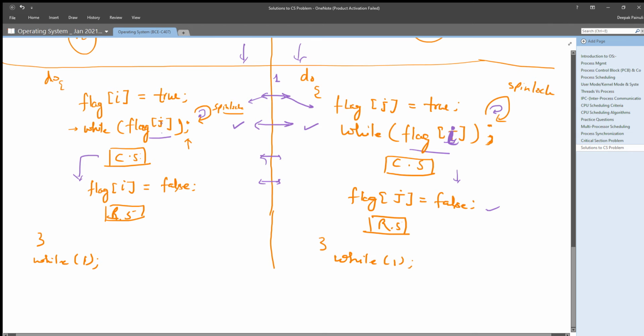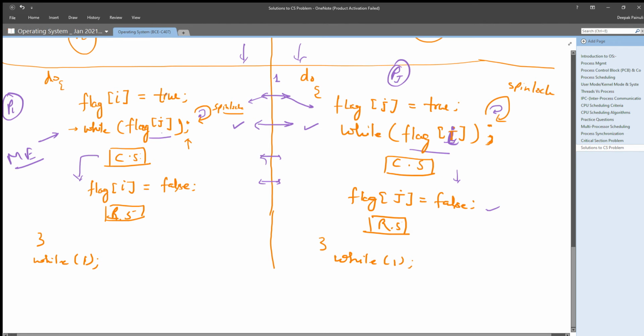In the next statement, in the while condition, both are checking the flag of each other. Pi is checking flag of Pj, and Pj is checking flag of Pi. So both are checking each other's flag value. Why? Because they want to ensure that the other process is not executing its critical section. That means they are ensuring mutual exclusion here. So what happens if both are checking each other's flag value?